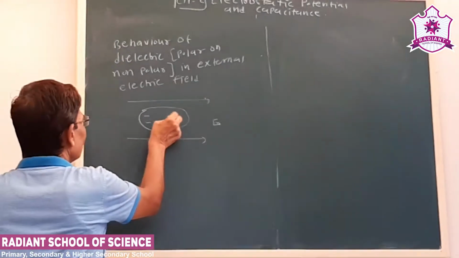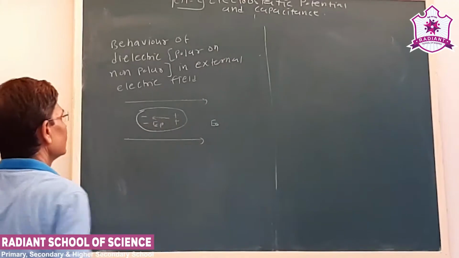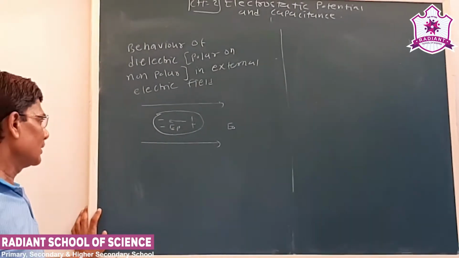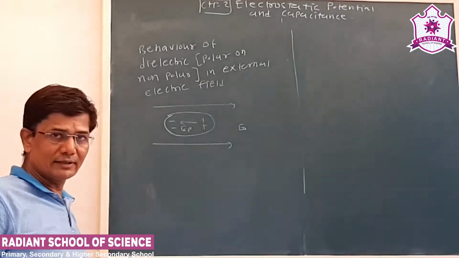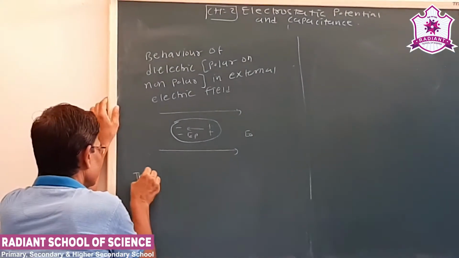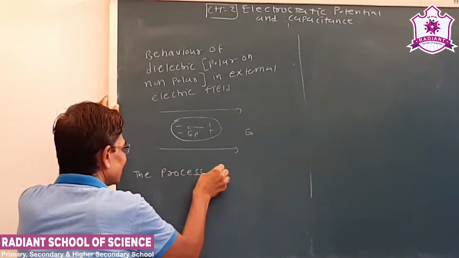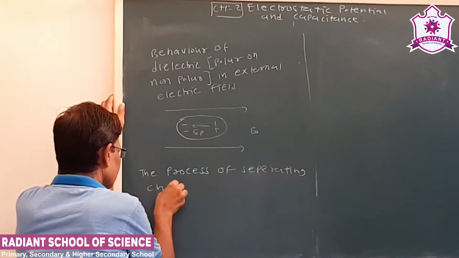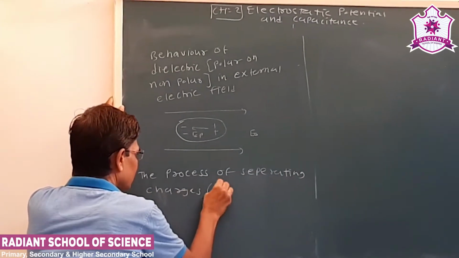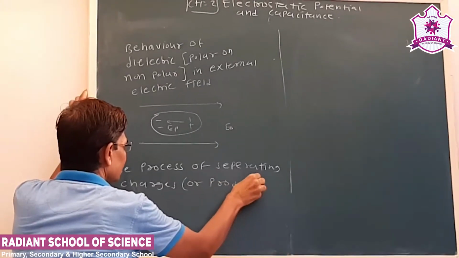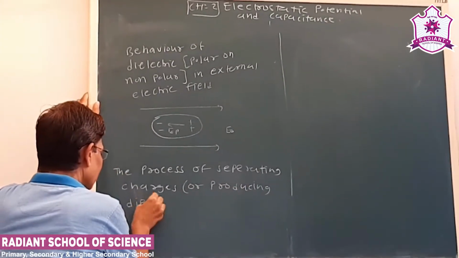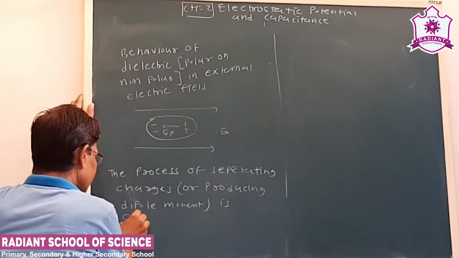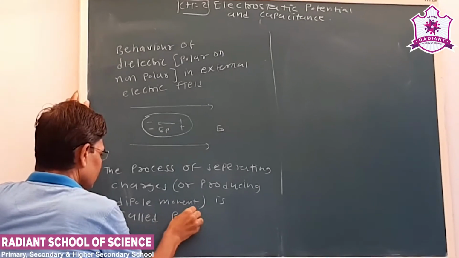But the direction of this electric field is opposite. So as a result, the resultant electric field decreases. Now see, the process of separating charges or producing dipole moment is called polarization.